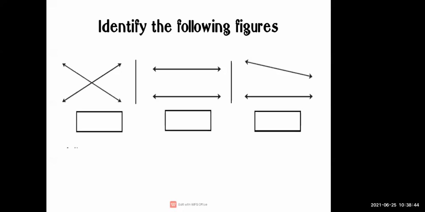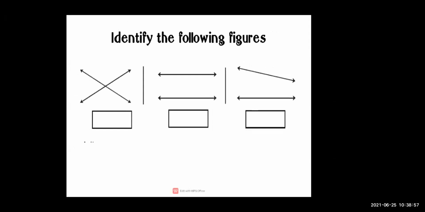Okay. Here you are going to identify the following figures. Now you are going to identify which type of figure it is. My first figure, which is this figure, tell me fast. Very good, Abhay, Durva, very nice. This is our intersecting line. When one line cuts with another line, that is our intersecting line.